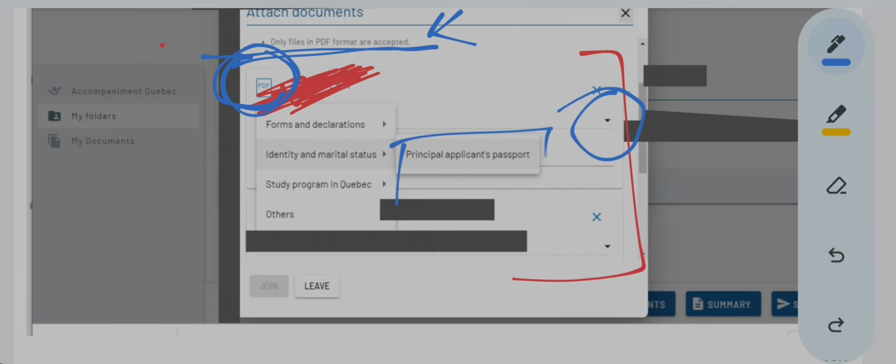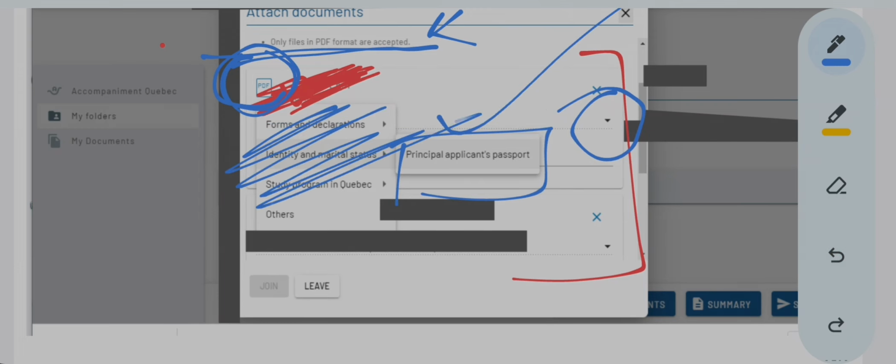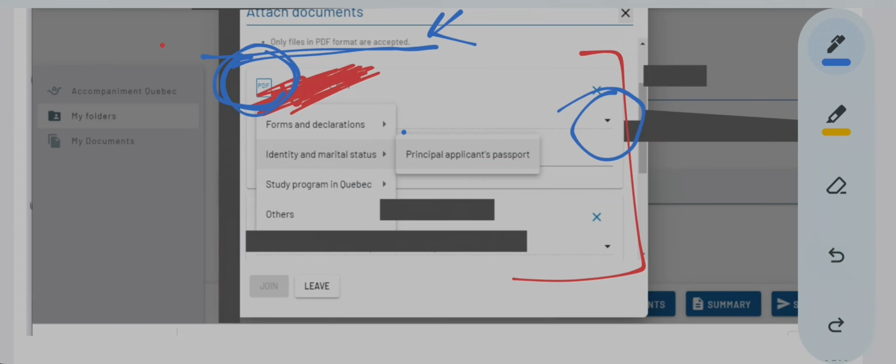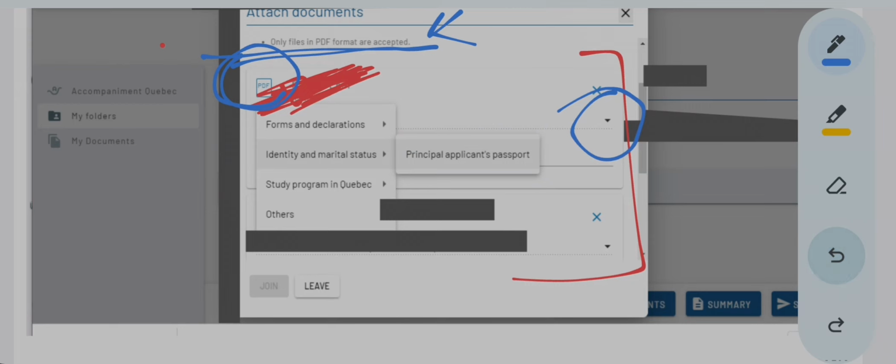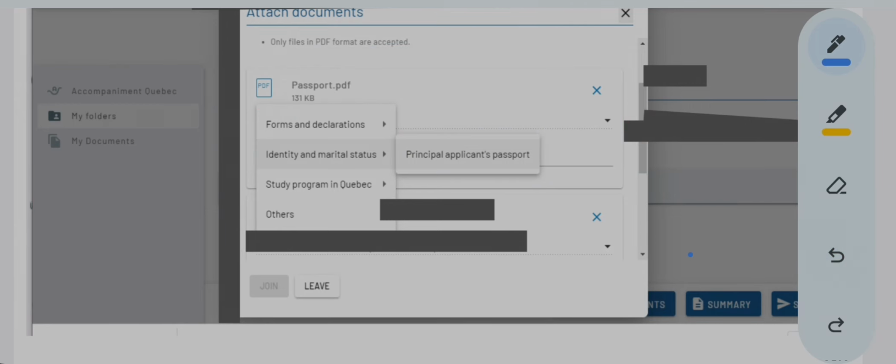Once you press over here, all this will close, and you will be able to see in big and clear letters that it is principal applicant's passport. So now your computer knows that the PDF you have uploaded over here is the principal applicant's passport. Same procedure for other documents. I hope this step is very clear.